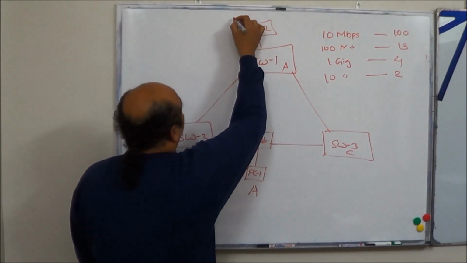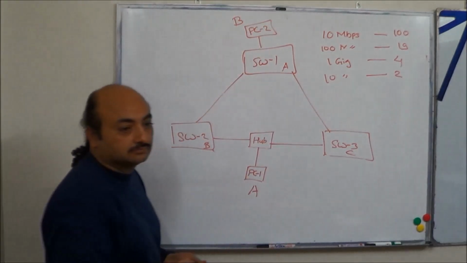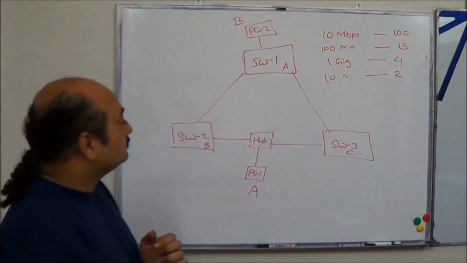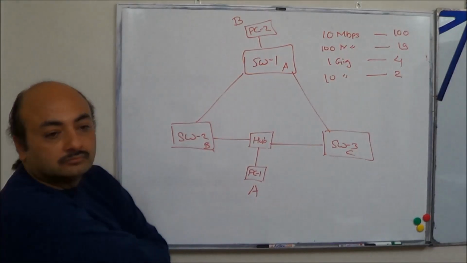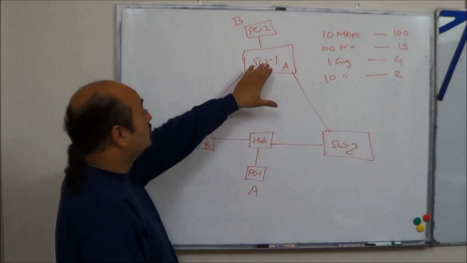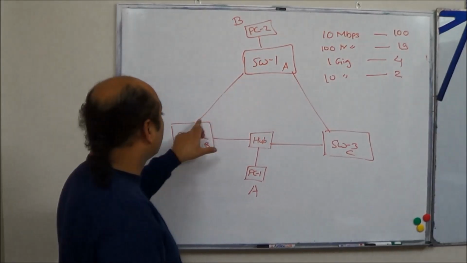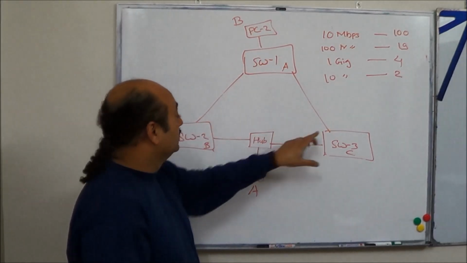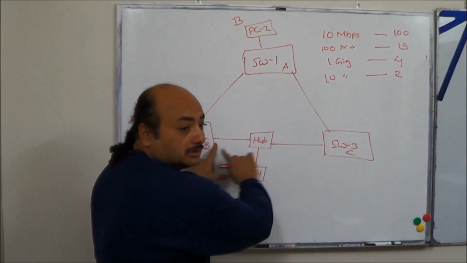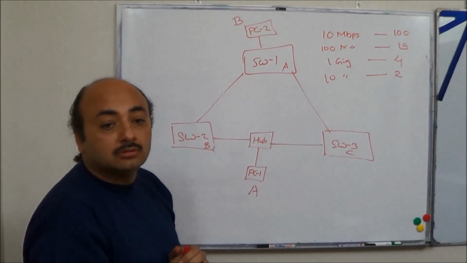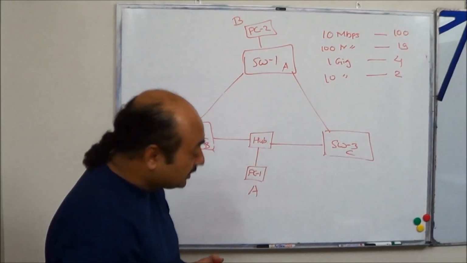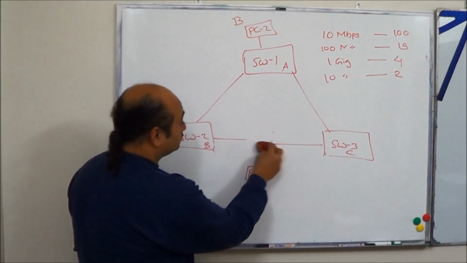A and B. Root bridge, DP, RP. Now we have to determine which one is going to be DP. Up till now, what we were doing was this.